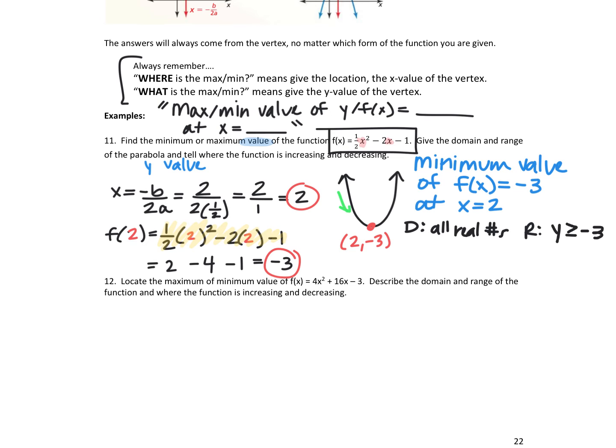And then you think of it like a water slide or a roller coaster. It is going down on the left and up on the right. So it is increasing on the right side as x is greater than 2. It is decreasing on the left side when x is smaller than 2.